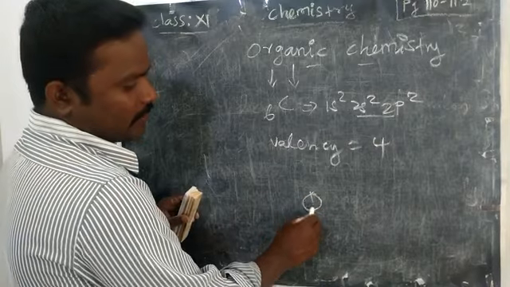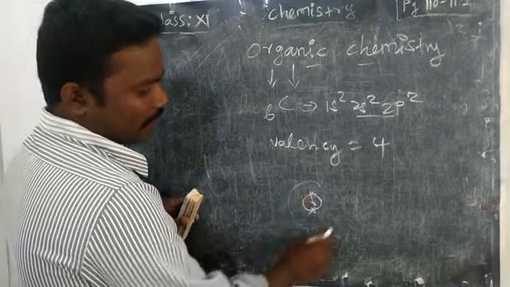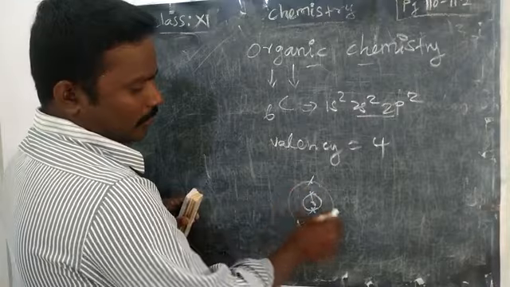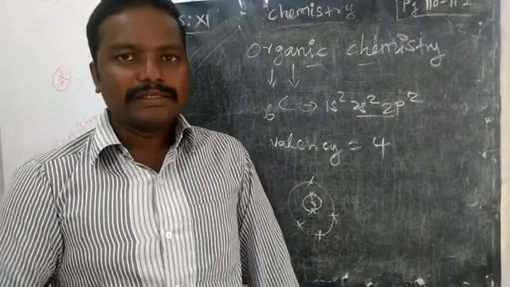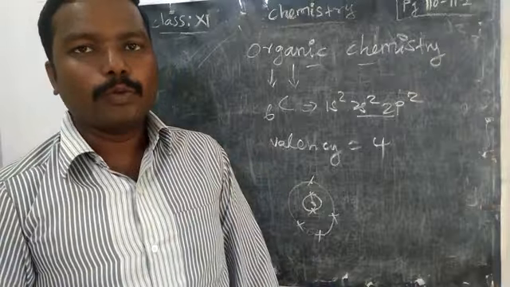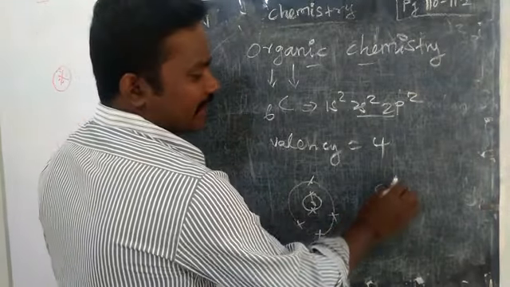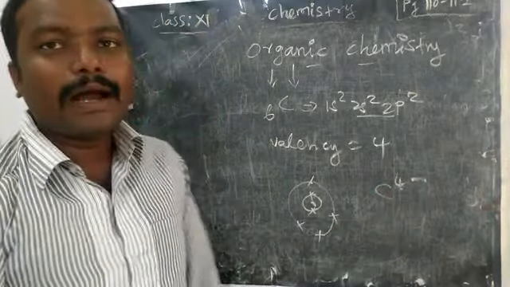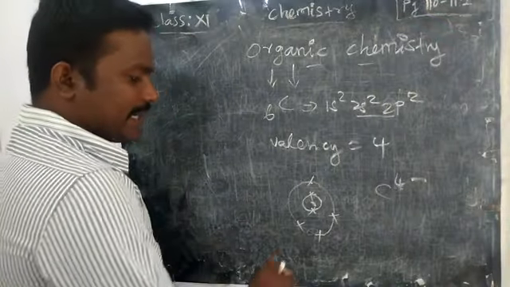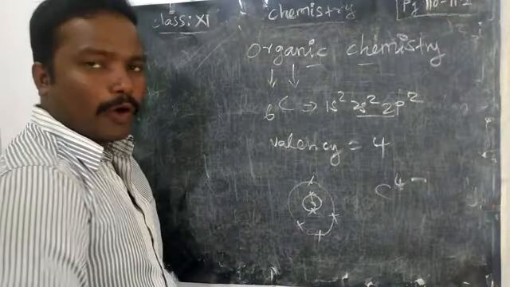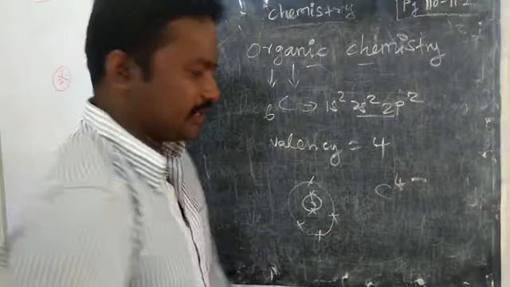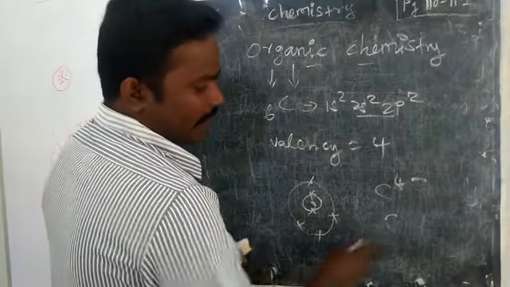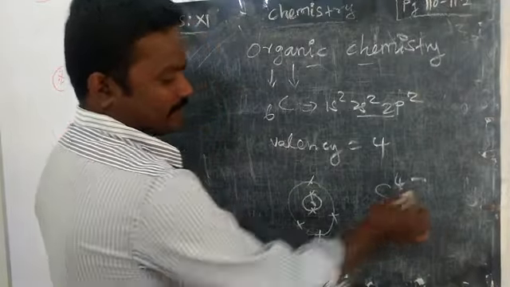The inner shell has 2 electrons, then 1, 2, 3, 4, only 4 in the outer shell. Still 4 more electrons it wants to gain. If it gains 4, it becomes C4-. In case it loses all the 4 in the outer shell, then it becomes a stable electronic configuration. If that happens, it will attain 4+.